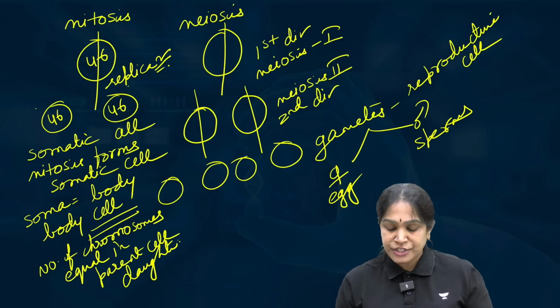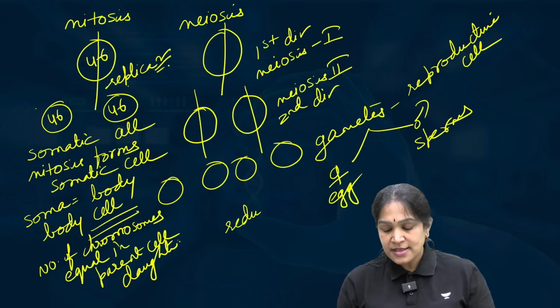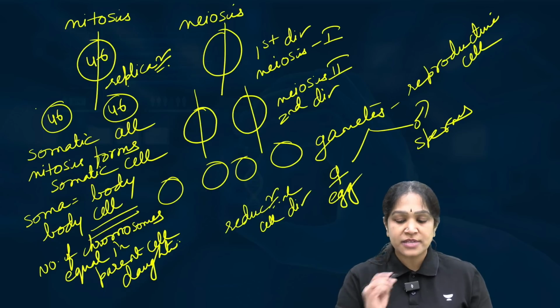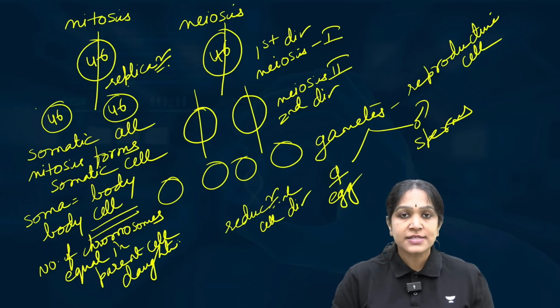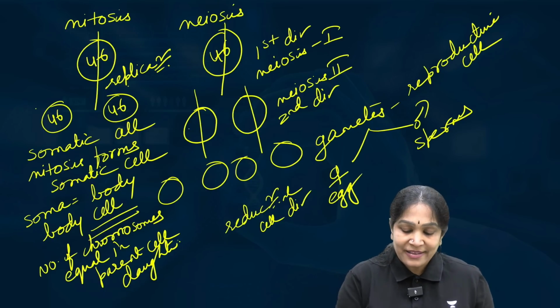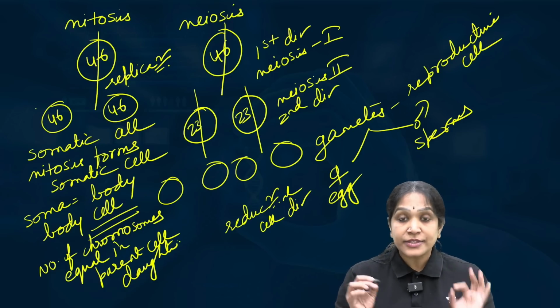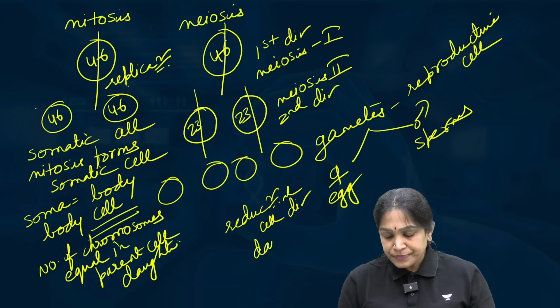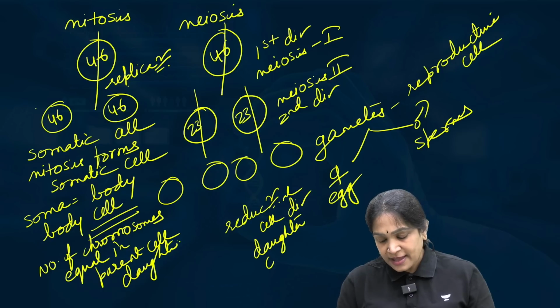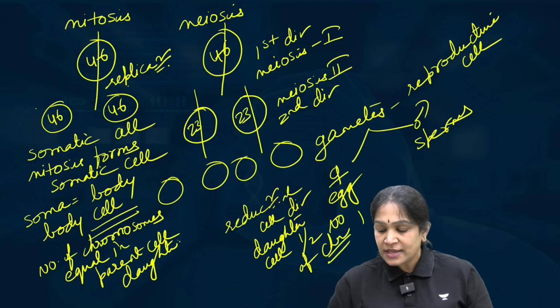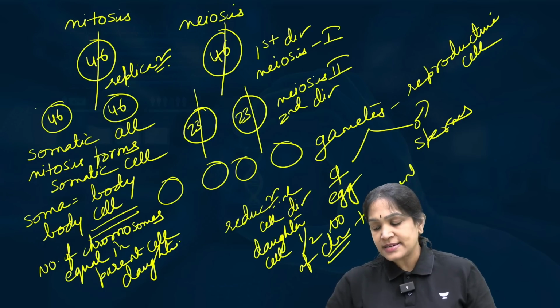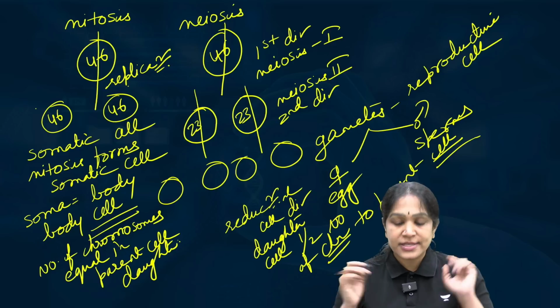Meiosis is called reductional cell division. Why is this called reductional cell division? Because here you have 46 chromosomes, but here you have only 23 chromosomes. It means the daughter cell will have half the number of chromosomes when compared to the parent cell. Is it clear? Therefore, it is called reductional cell division.